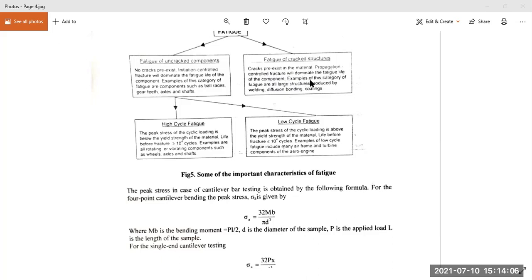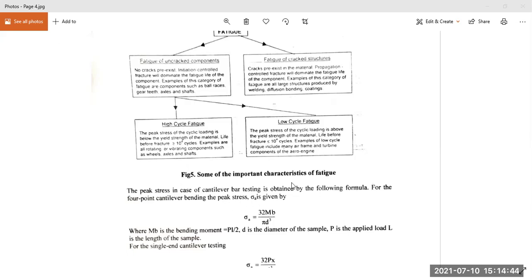The examples of this category are all large structures produced by welding, diffusion bonding, coatings, etc. So, due to the action of some other process, say welding or diffusion bonding, there can exist a predetermined crack in the structure itself. That will also be the most important factor over the cyclic stress, so it may not follow high cycle or low cycle fatigue failure.